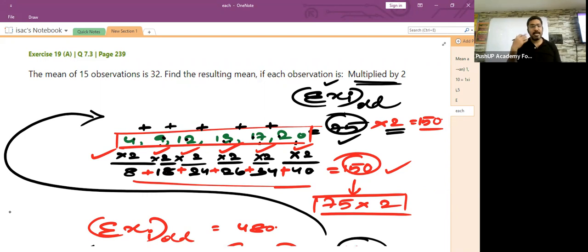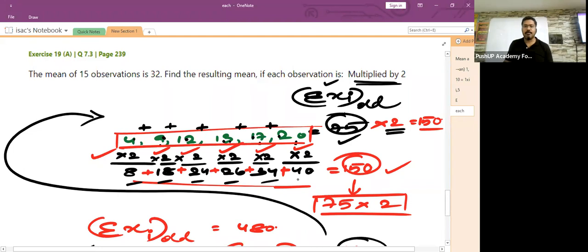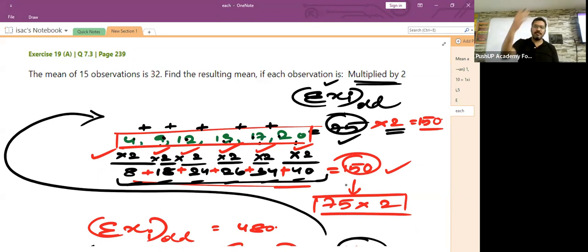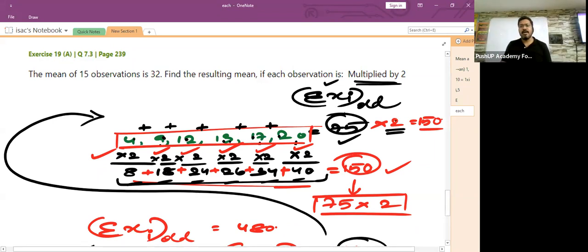Now, when you are multiplying each and every old observation with 2, you are getting 8, 18, 24, 26, 34, 40. When you add all these observations together, how much do you get? You get 150, isn't it? So rather than doing this manually, why can't you just find the sum of all the old observations, which is 75, and multiply with 2? Once and for all, you will get the sum of all the new observations. That is also 150.